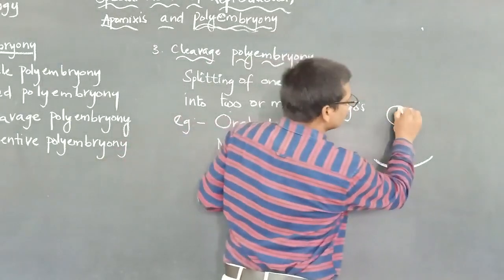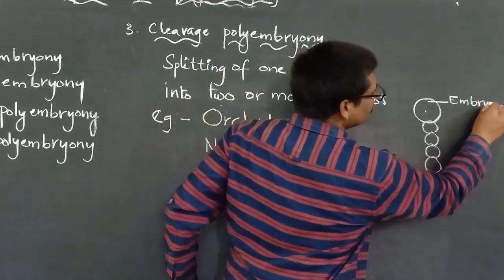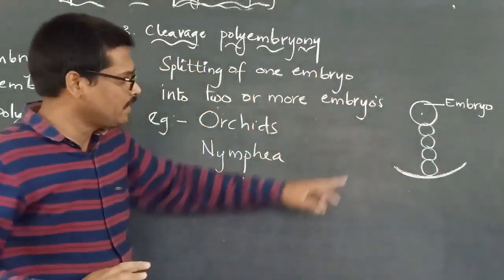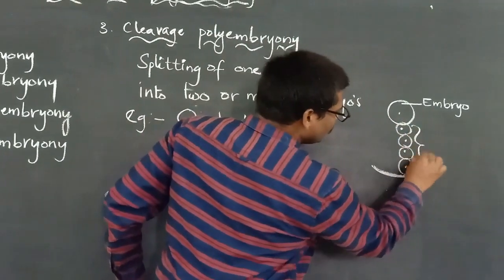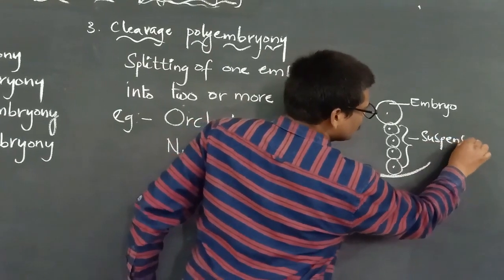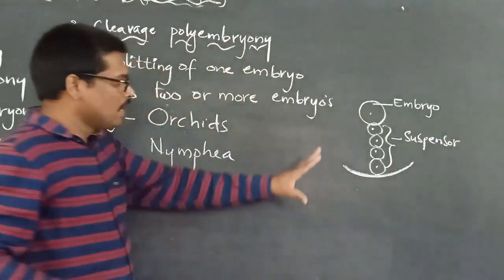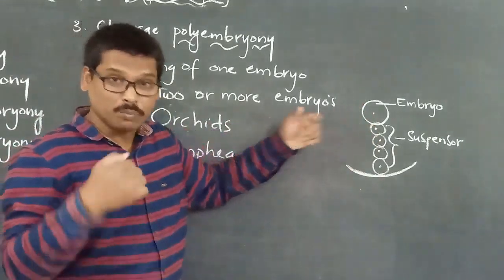Let us say that this is the embryonal cell, which will become the pro-embryo or embryo. The other cells that are here, we call suspensor cells. Now here we are saying only one embryo.